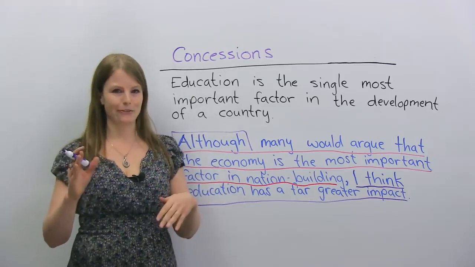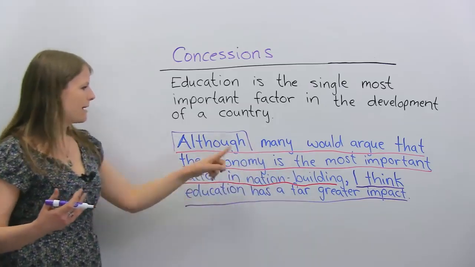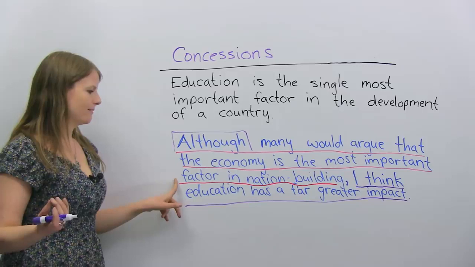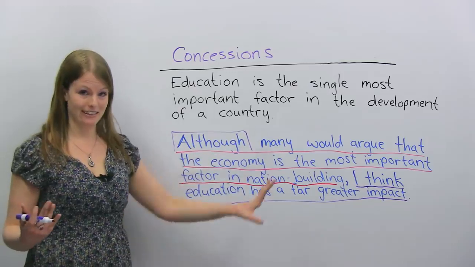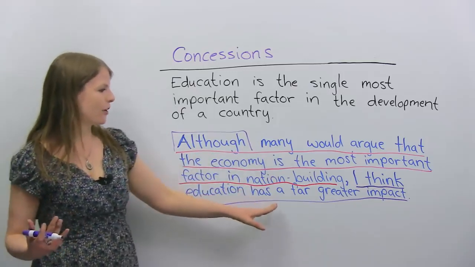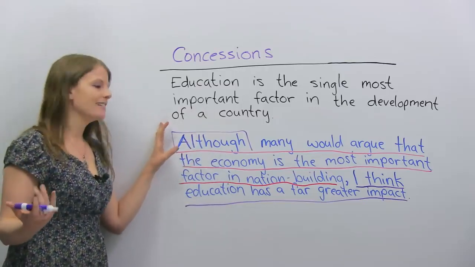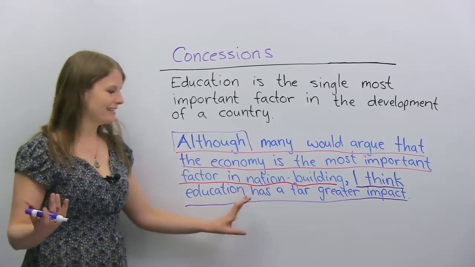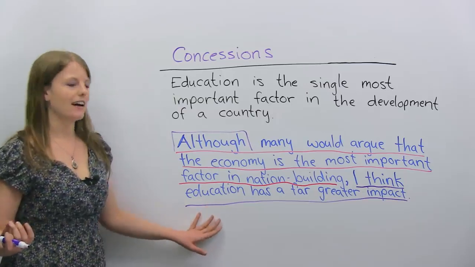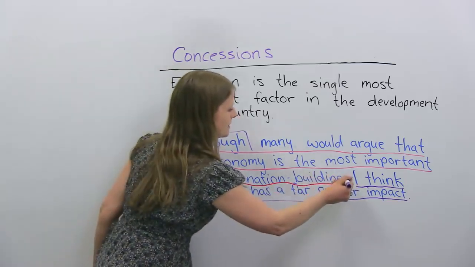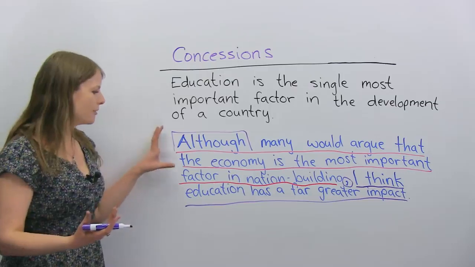I don't want to get too technical with grammar on you today, but what I mean is, we have the red part, although many would argue that the economy is the most important factor in nation building, and then we have a second part. So we have two parts to this sentence: I think education has a far greater impact. The first part of the sentence is in red, and it's the although part. And the second part of the sentence is in purple, okay? And that's, I think education has a far greater impact. And they're separated by a comma. So a concession has two parts to it. You say what the other people think first.